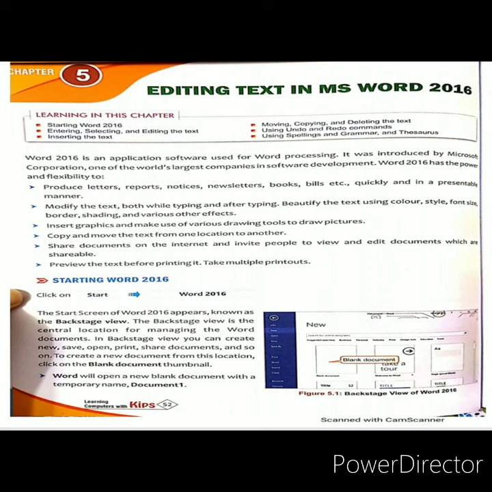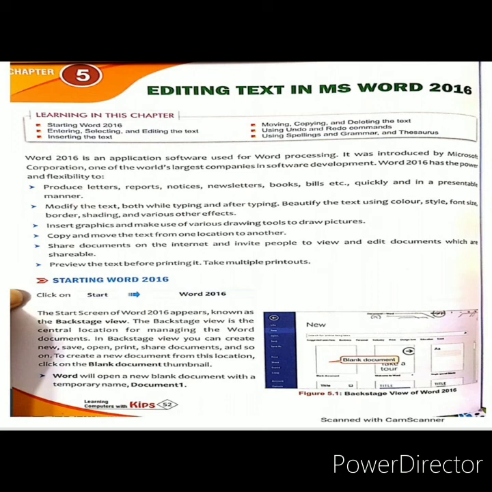Next, beautify the text. Beautify means we want to change the appearance, the look of our text by changing the color, style, font size. Various effects we can give with the help of MS Word. We can give borders, we can include shadings. And in MS Word we can also insert graphics. We can insert pictures, we can draw pictures with the help of various drawing tools in MS Word.